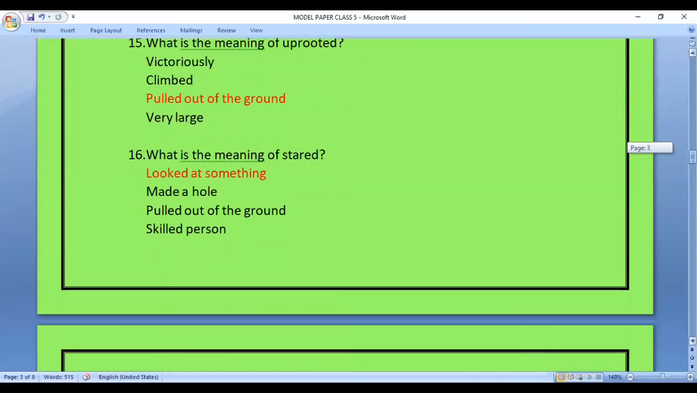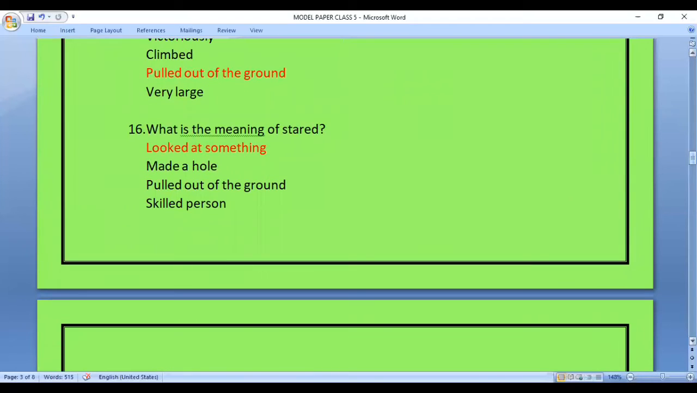Question 16. What is the meaning of stared? So in this, you are asked to find out the meaning of the word stared. So the options are looked at something, made a hole, pulled out of the ground, or a very skilled person. So the answer is looked at something.